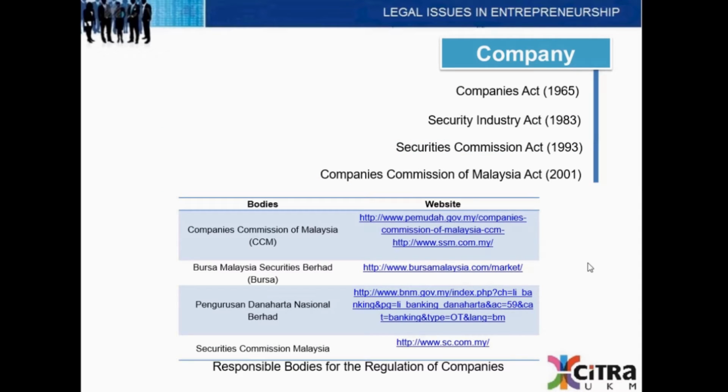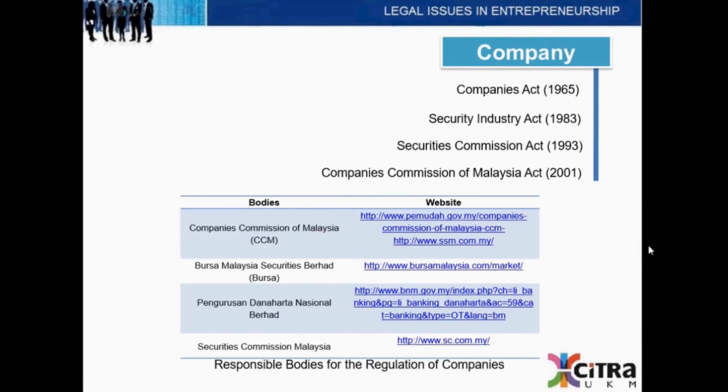There are various legislation that governs the company's actions. The first one is the Companies Act 1965, followed by the Security Industry Act 1983. Thirdly is the Securities Commission Act 1993, and finally the Companies Commission of Malaysia Act 2001. The governing bodies responsible for the regulation of companies are the Companies Commission of Malaysia, CCM, Bursa Malaysia Securities Berhad, Pengurusan Dana Harta Nasional Berhad, and the Securities Commission of Malaysia. Now kindly take a look at the website as stated on the slides for more information.